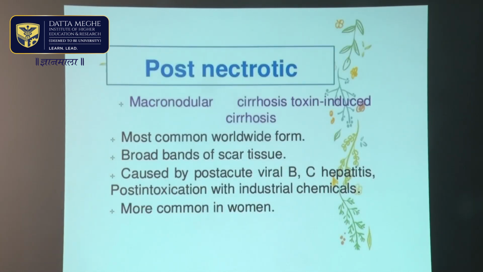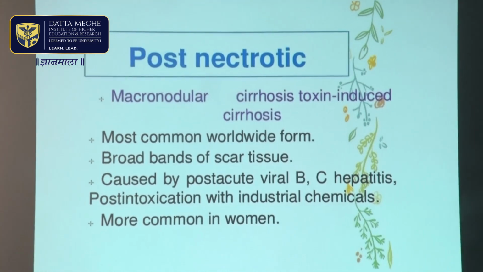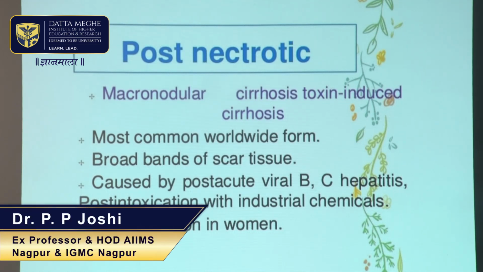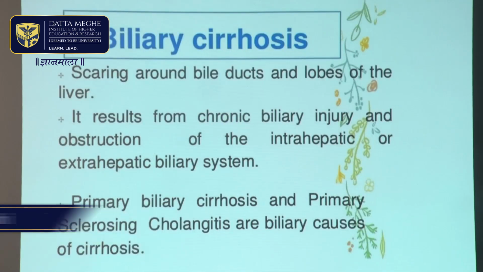Post-necrotic or post-viral cirrhosis, also called macronodular cirrhosis or toxin-induced cirrhosis, is most commonly because of hepatitis B and C, and that is more common in women as compared to males. Hepatitis B and C infections are quite common in India.